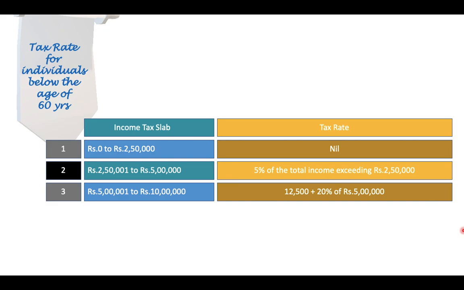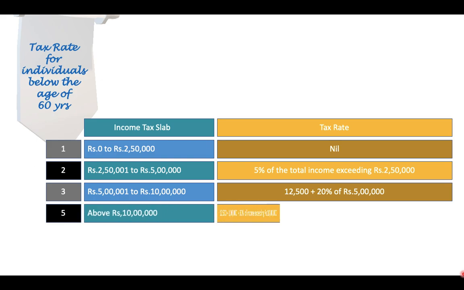5%. So 5% of 2,50,000 is 12,500, plus 20% of tax for the income exceeding 5 lakhs. Above 10 lakhs, they are supposed to pay at the rate of 30% for the income exceeding 10 lakhs, and this 12,500 is applicable to this, and this 1 lakh is applicable to this slab rate. So totally 1 lakh 12,500 plus 30% of income exceeding 10 lakhs is to be paid as tax.